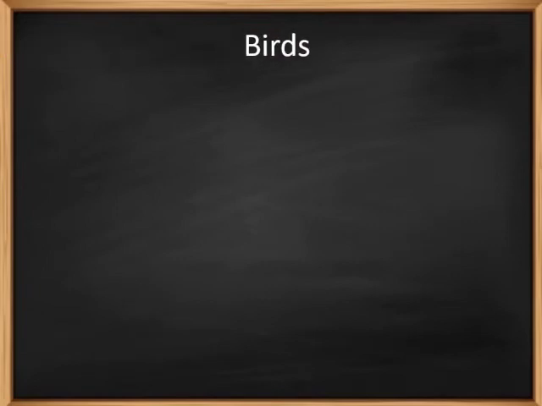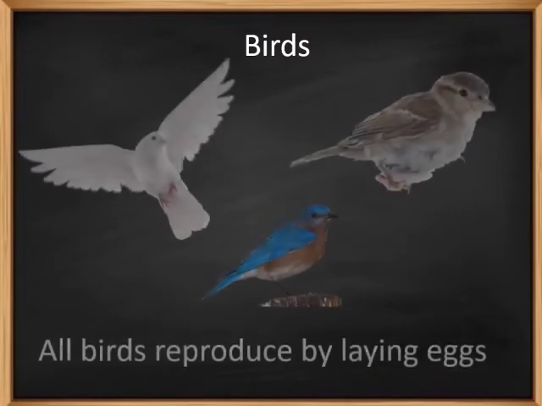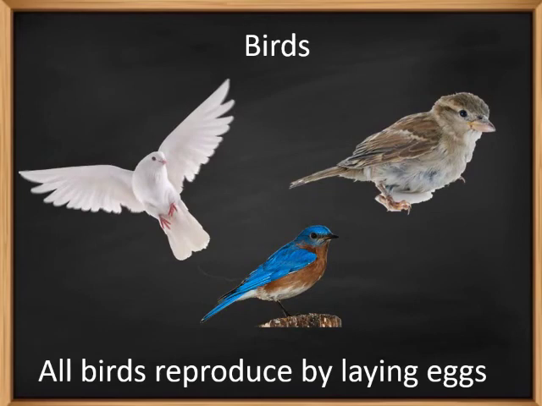As you know, birds, fish, insects, snakes and frogs are some animals that lay eggs. All the birds reproduce by laying eggs. So, today we are going to study in detail how birds take care of their young ones till they grow up and how they protect their babies from the enemies.